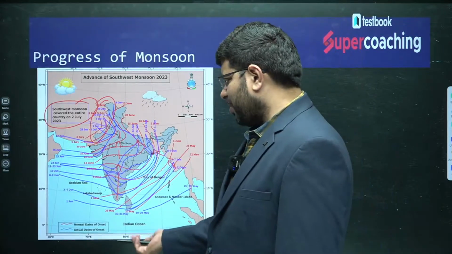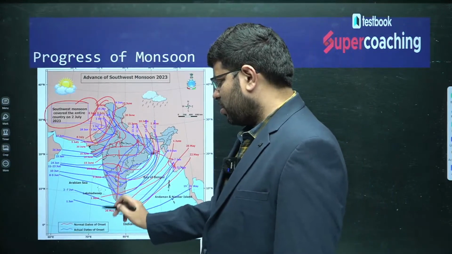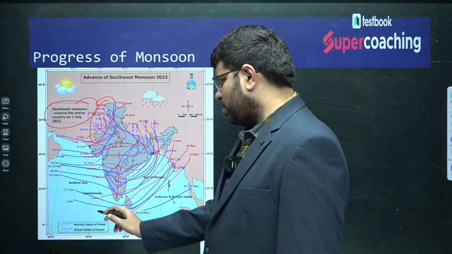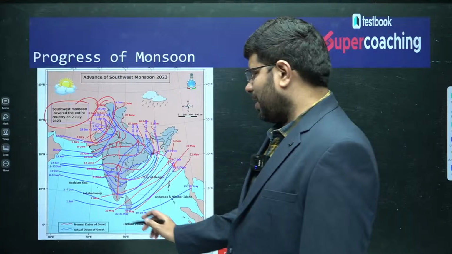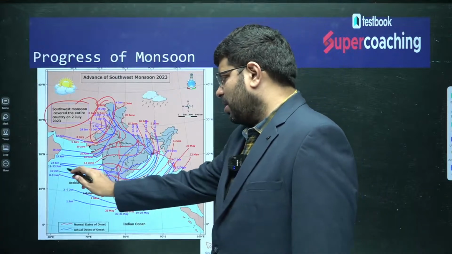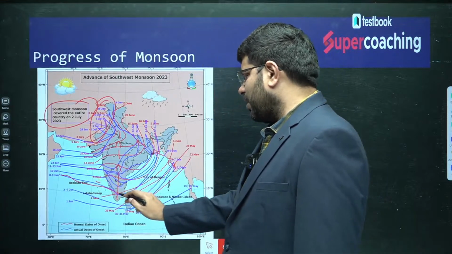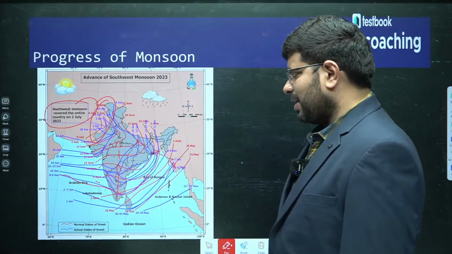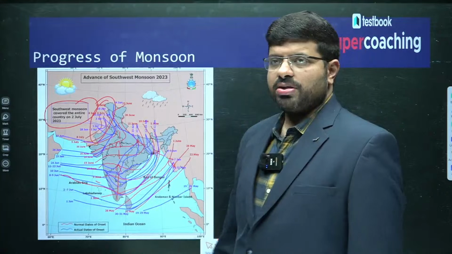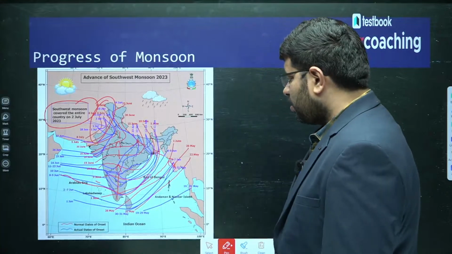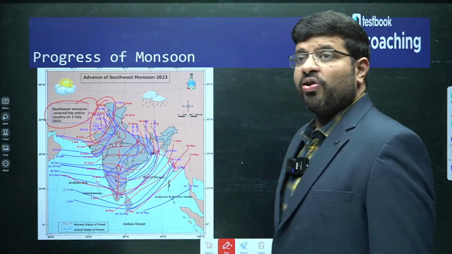It started somewhere around June 1st. This year is also known for delay of monsoon. It happened in the first week of monsoon. By around 8th or 9th June, we are here. So it has taken some time. There was some delay, and finally it completed on 2nd July. So this is what you call the gradual progress.